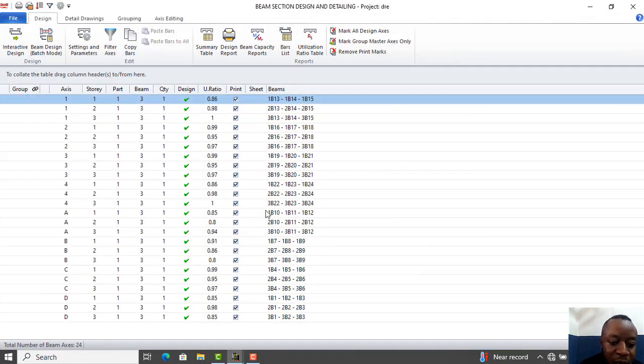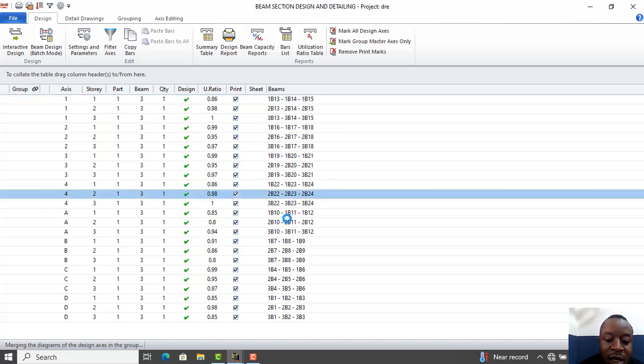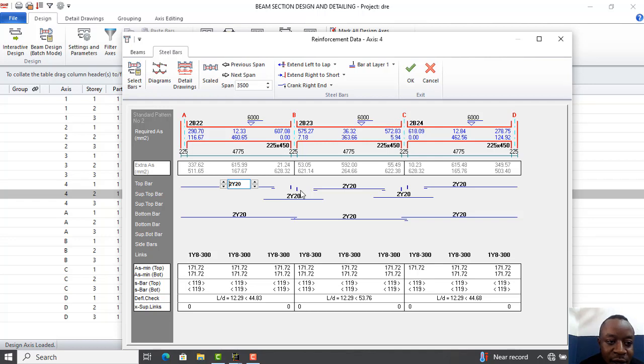Okay, now from here all the beams pass. Now in a situation whereby you discover that some of your beams did not pass, like some of them are cancelled in this post-analysis report, what you need to do is the same thing: double click on it, and it takes you to this design environment also. Then look at it. If I click on any of these, I can increase or reduce the bar. So if it did not pass, you can come here and then increase.